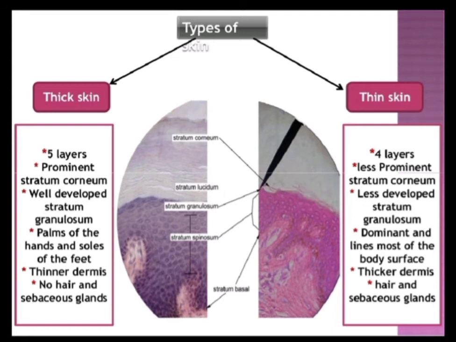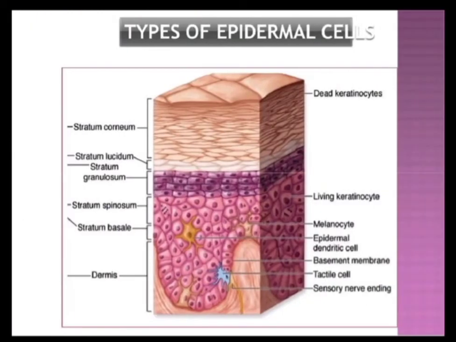Thick skin consists of 5 layers. There is a prominent stratum corneum, well-developed stratum granulosum. This thick skin is present on the palms of the hands and soles of the feet. There is thinner dermis. There are no hair and there are no sebaceous glands. While the thin skin, it consists of 4 layers. It has less prominent stratum corneum, less developed stratum granulosum, is dominant and lines most of the body surface, and has thicker dermis. There are hair and there are a lot of sebaceous glands present in the thin skin.